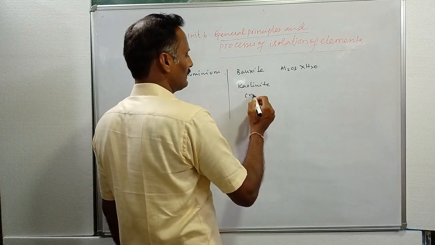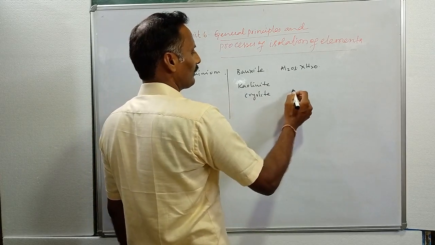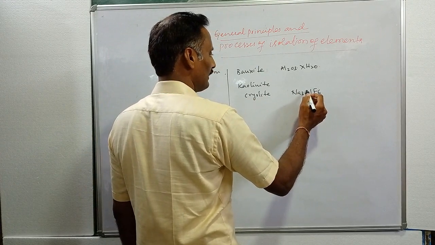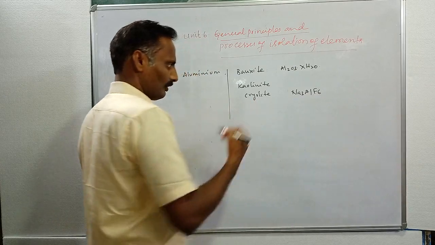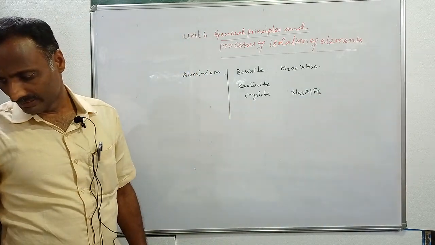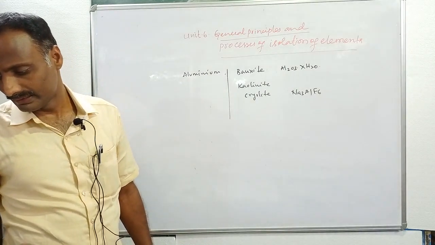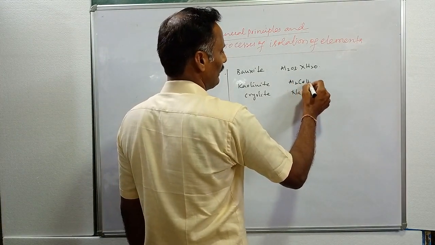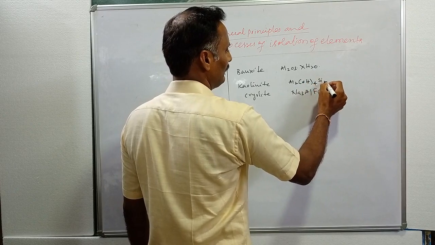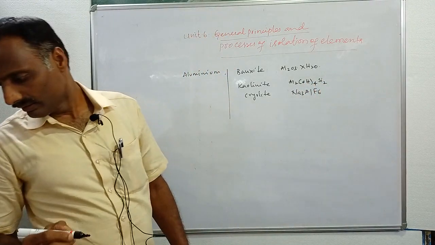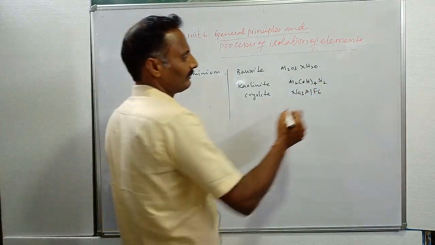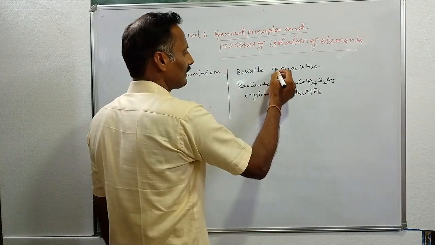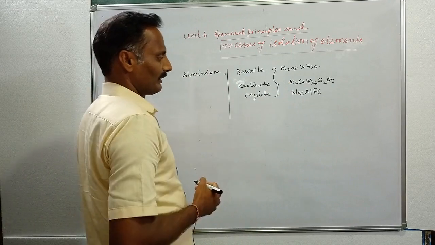And one more is cryolite, whose formula is Na3AlF6. These three are the minerals of aluminum.